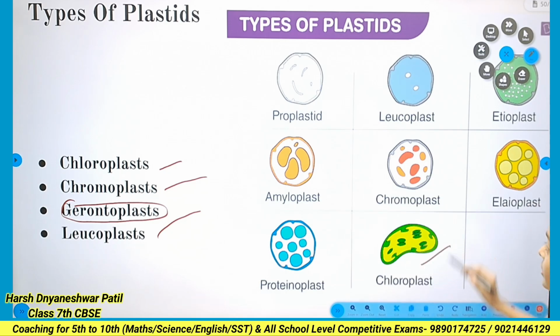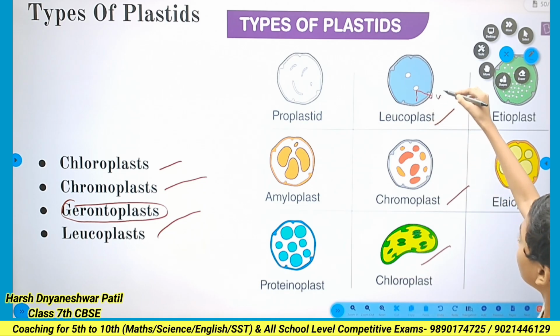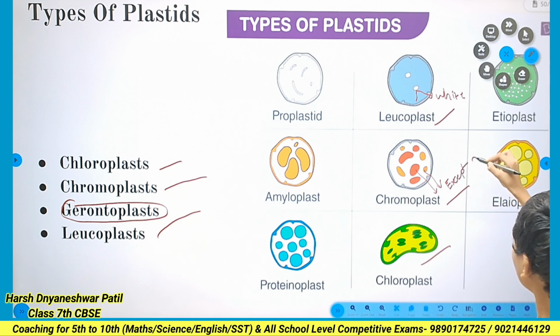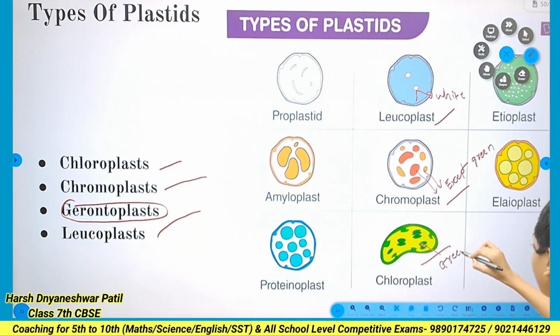Here is the figure of the chloroplast. Here is the figure of the chromoplast, and here is the figure of the leucoplast. You can see that here the white color is present. Here various colors are present except green. Here only green color is present.